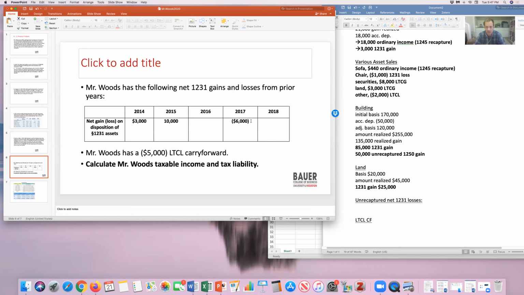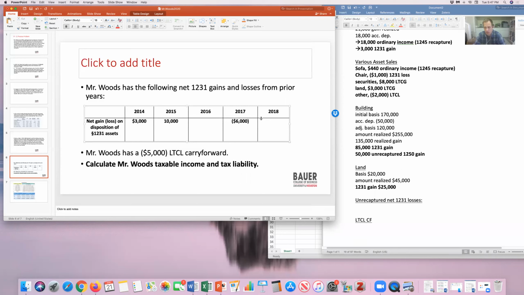This 6,000 has never been recaptured through look back. This is our other kind of recapture. We recapture gains on each asset under 1245, where the depreciation becomes ordinary. And then when we net everything, the net losses from the past get recaptured, because they were ordinary losses in the past.